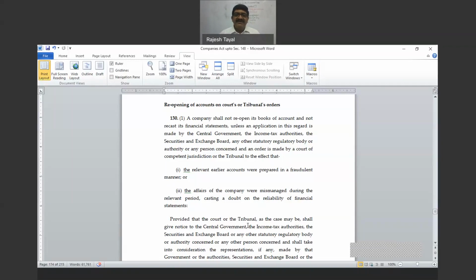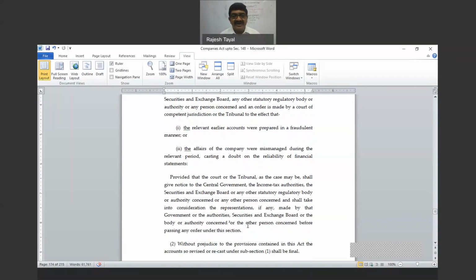Why? If the relevant earlier accounts were prepared in a fraudulent manner, or the affairs of the company were mismanaged during the relevant period, casting a doubt on the reliability of financial statements. So these grounds are more important. On what grounds can an application be made under section 130 for recasting of the financial statements? Number one, those were prepared fraudulently or the affairs were mismanaged, therefore the accuracy of the financial statements during that period is doubtful.